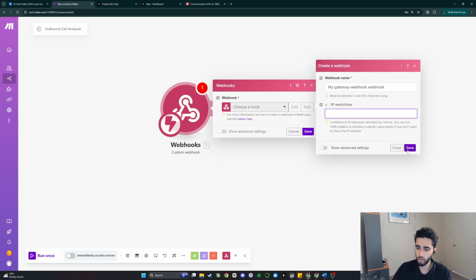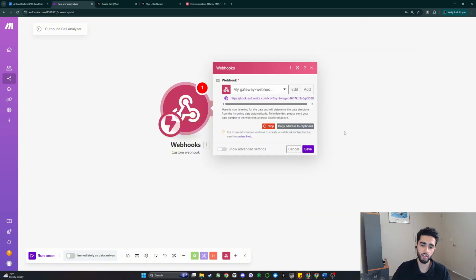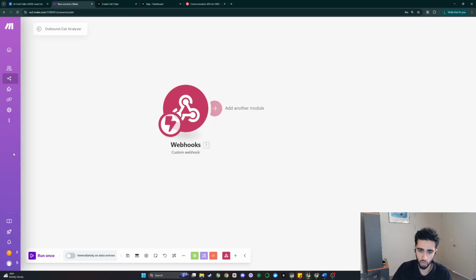And by the way, for anyone who doesn't know already, a webhook is just a fancy way to transfer data from one application to another. So in this case, we're transferring the call data from VAPI to this webhook. And this is our webhook URL that make.com has given us that we're going to be using. So we can click copy to address.